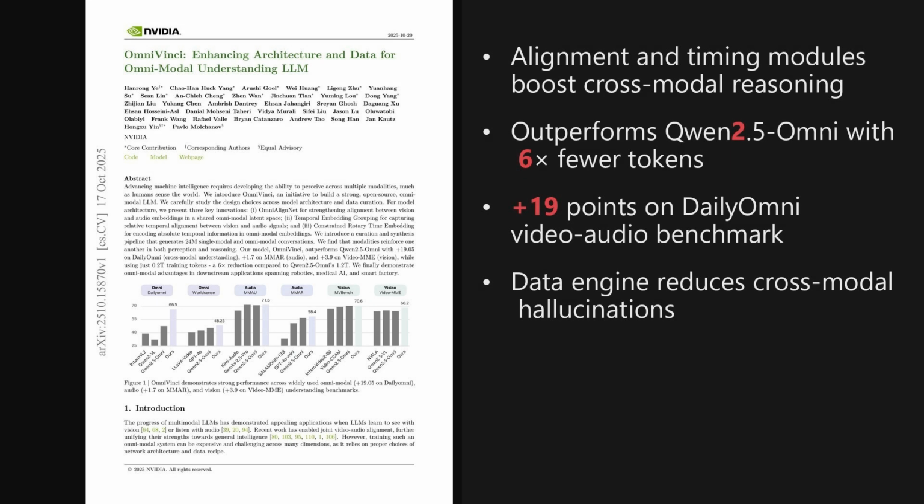Alright. 2 takeaways stand out: aligning and timing tricks, namely OmniAlignNet, temporal embedding grouping, and constrained rotary time embedding, plus a 24 million sample data engine, unlock stronger cross-modal reasoning with only 0.2 trillion tokens. The broader implication is practical omni-modal AI for robotics, medicine, and industry.